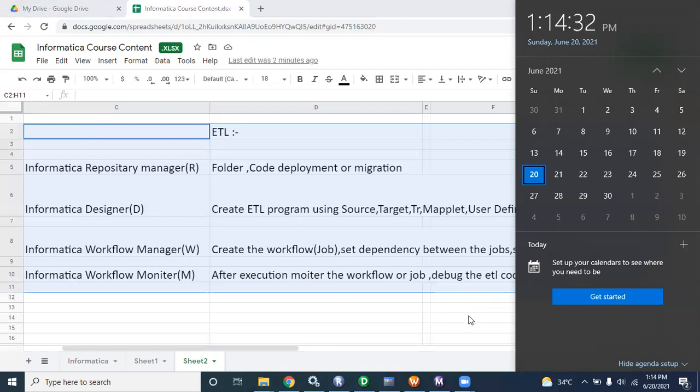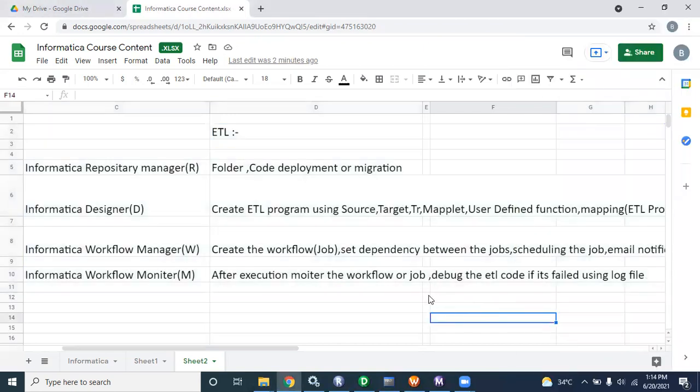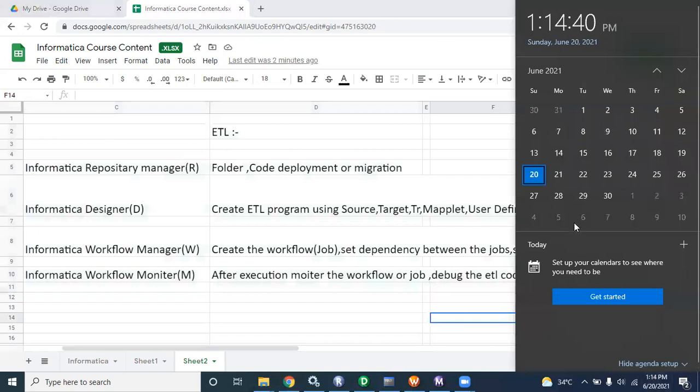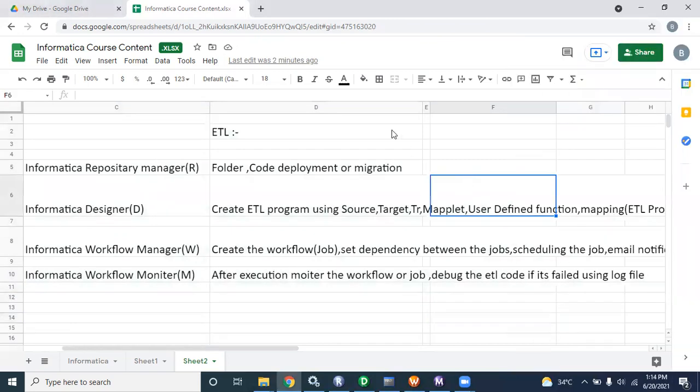All are working professionals, all working on their own tasks in their companies. I'm also a working professional. For that reason, maybe you don't have time in the daytime. So I'll take 9 to 10 every Thursday. If you have any work-related things, emergency work, just give me a message. I'll cancel this class. Again, I'll take Saturday and Sunday. Once you are reliable with Informatica, then only I can take more classes.